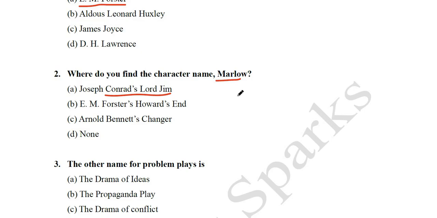So if there is a question that in which of the works you find Marlowe, then the options are Joseph Conrad, Lord Jim is there, another option is Heart of Darkness, and then both A and B. So be careful. Let's suppose that you know only about Heart of Darkness, that Marlowe is the narrator, but Marlowe is a character in Lord Jim also. So be careful about this question.